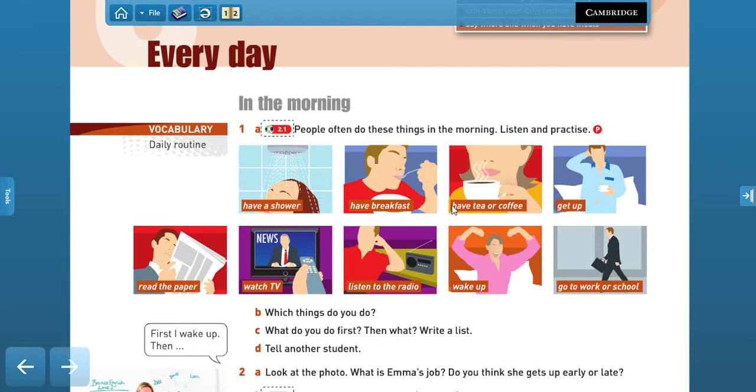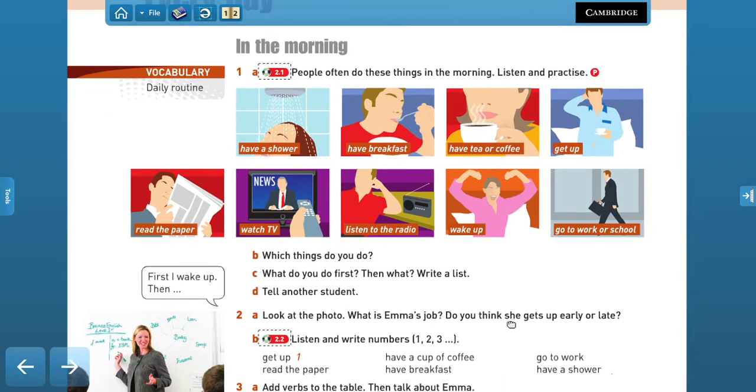If you pay attention to these two expressions here, have is used as a synonym for the verb eat, right? So have breakfast, have tea or coffee, right? So for the food you have in the morning. So try to put the list of things in order according to what you do when you wake up.